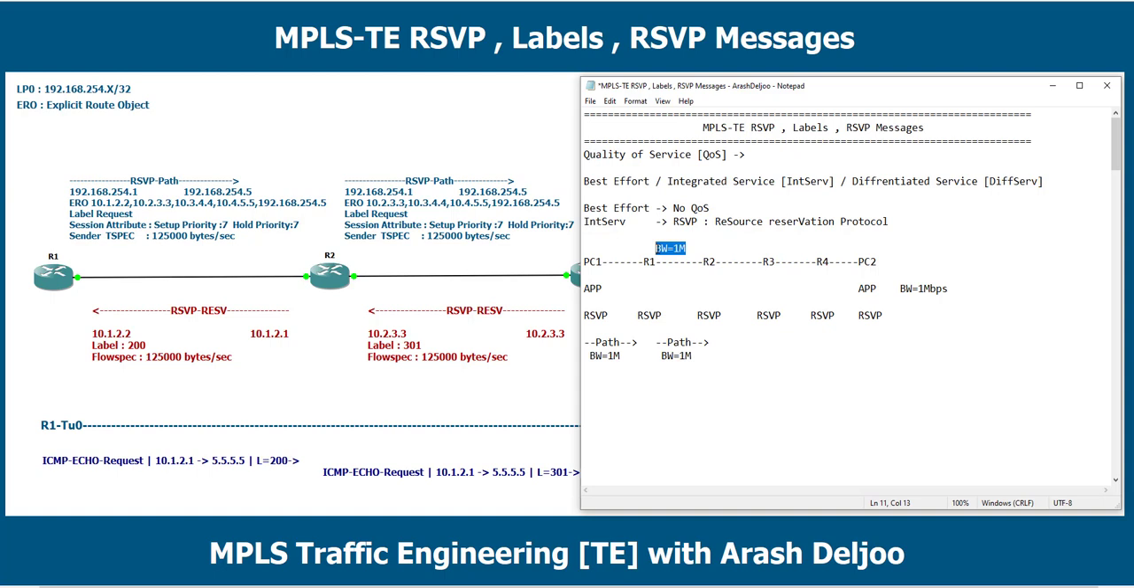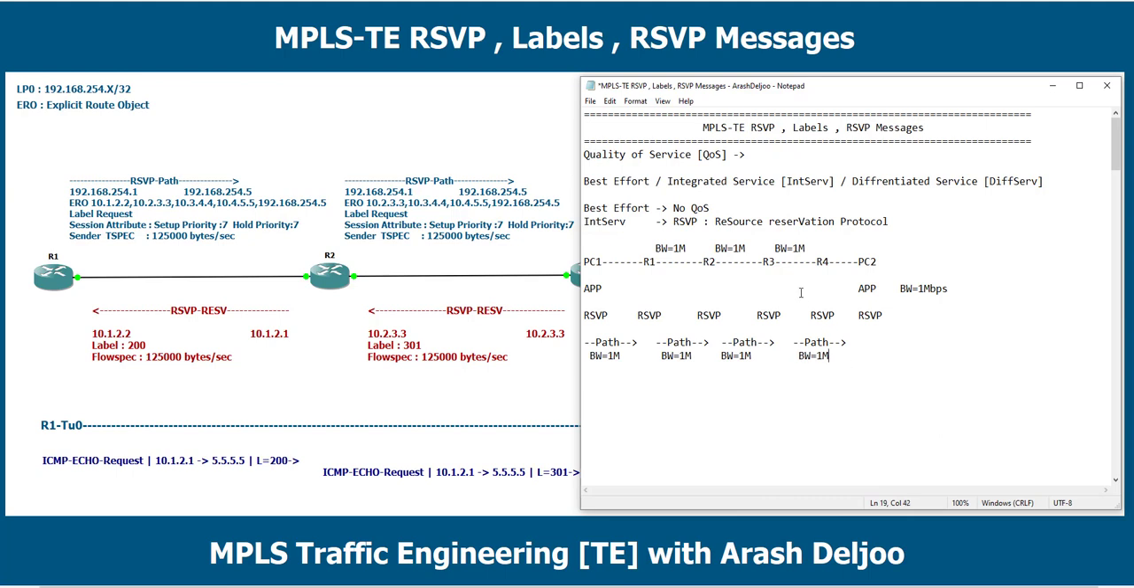Again, in router 2 we need to stand by the bandwidth of 1 megabit per second on this interface, if router 2 has this amount of bandwidth. Then R2 should forward the RSVP Path message to the next router, router 3. Again, in router 3 we have the same condition. Router 3 can stand by 1 megabit per second of bandwidth. After that, the RSVP Path message should be forwarded to router 4. In router 4 we have the same condition, for example bandwidth of 1 megabit per second.